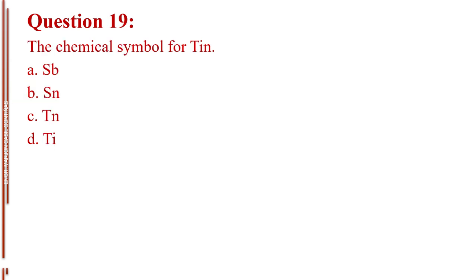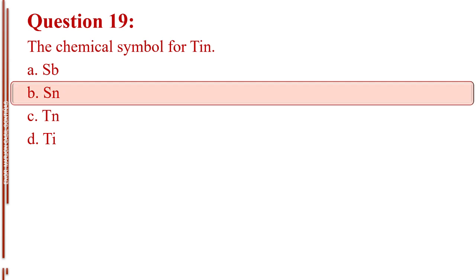Question number 19. The chemical symbol for tin. Letter A, SB. Letter B, SN. Letter C, TN. Letter D, TI. The answer is letter B, SN.